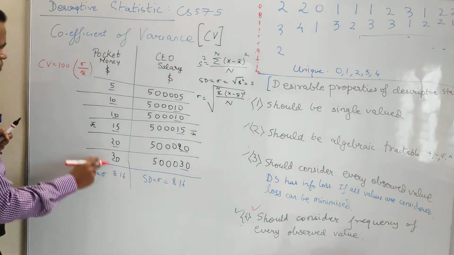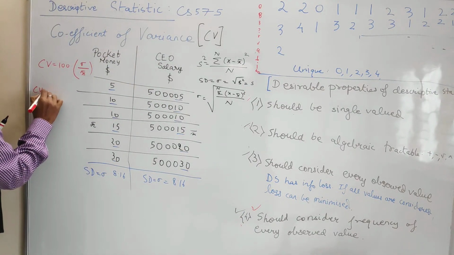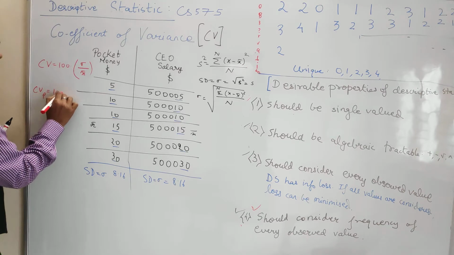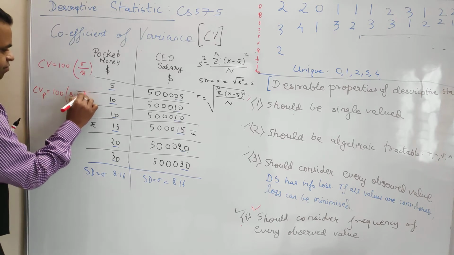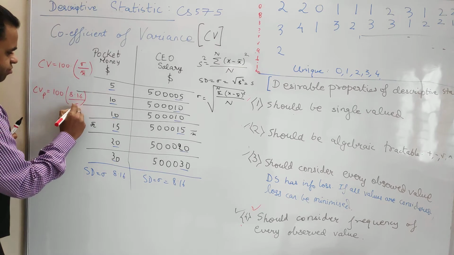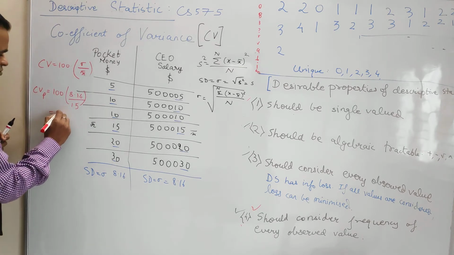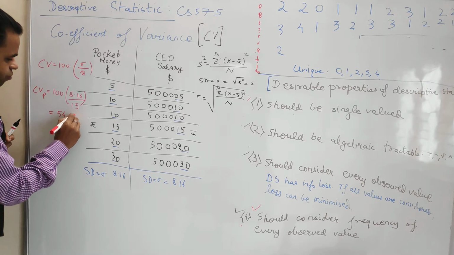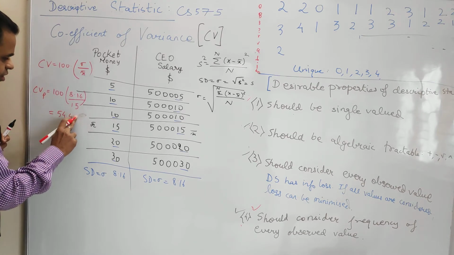In the case of pocket money, the CV, I am writing CVP for pocket money, will become 100 into 8.16, divided by x bar, which is 15. And this value comes out to be 54.4.